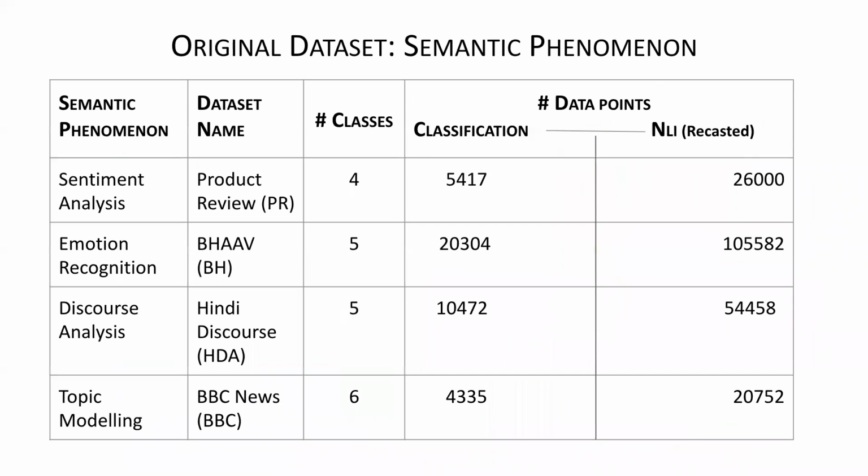So let's look at the dataset. We consider four semantic phenomena: sentiment, emotion, discourse, and topic. Here emotion is the same as affective event. The number of classes is generally between 4 and 6: 4 for sentiment, 5 for emotion, 5 for discourse, and 6 for topic. And this is the amount of data. As you can see, the number of pairs in the data is 4 times because there are 4 classes. So the actual data is twice what is shown, but they are just negations of each other.